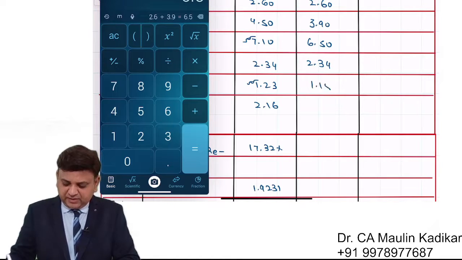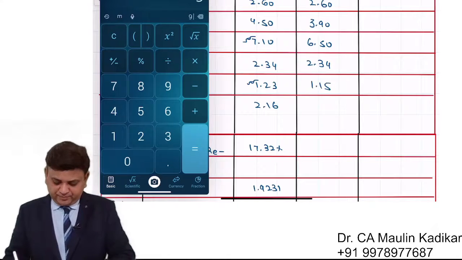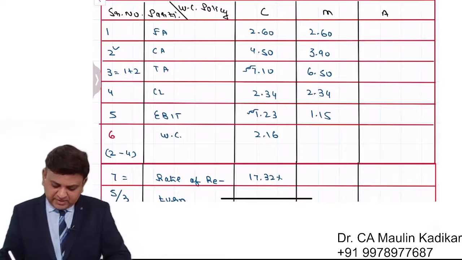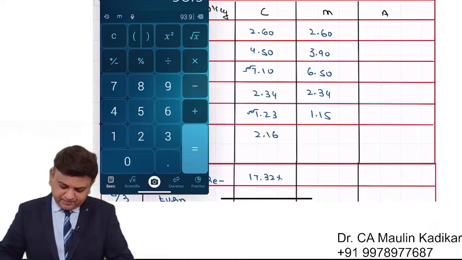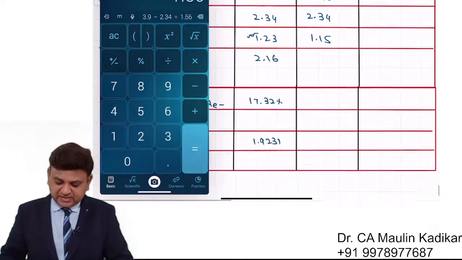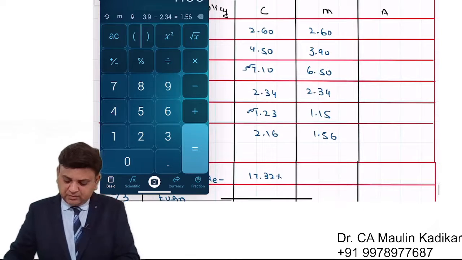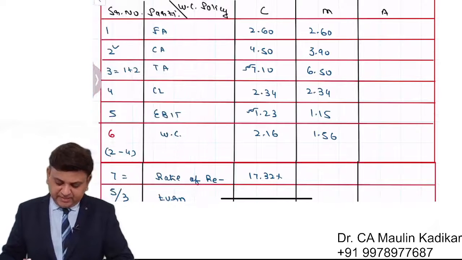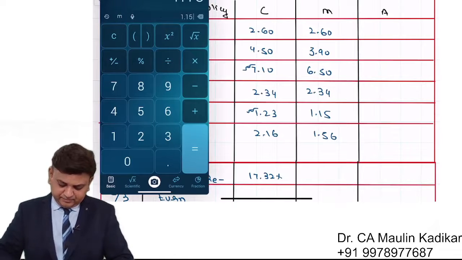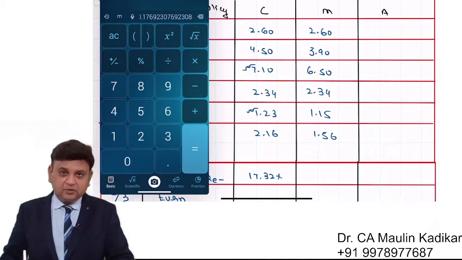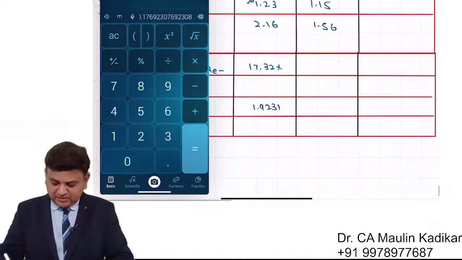EBIT will be 1.15. As far as the working capital is concerned, it will be CA 3.9 minus 2.34, 1.56. The rate of return, in that case, is EBIT 1.15 divided by total assets 6.5 into 100, 17.69.